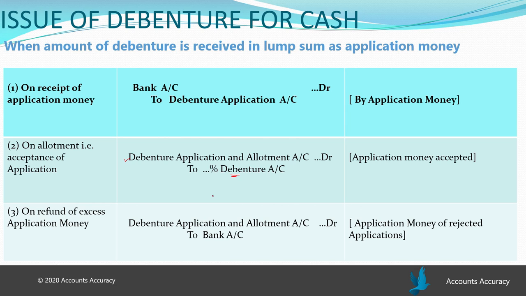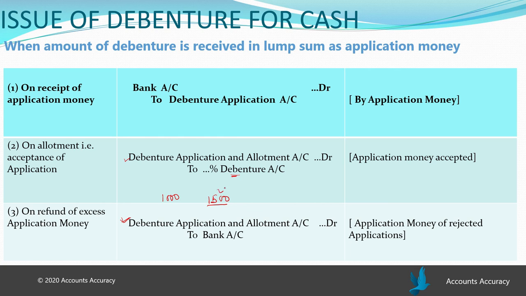Now, once the debenture is allotted and accepted, the company refunds the extra money of the debenture holders. Like if the company has issued 1,000 debentures, but the company had received the amount of 1,500 debentures.